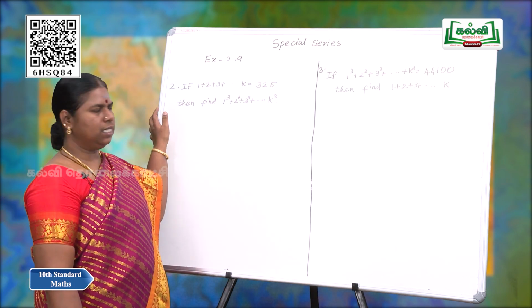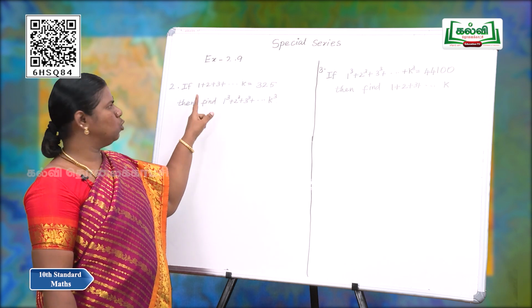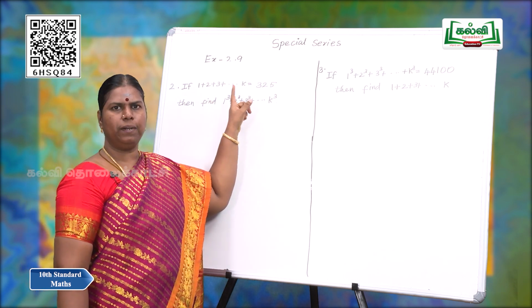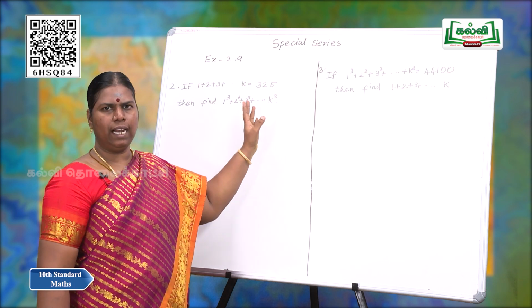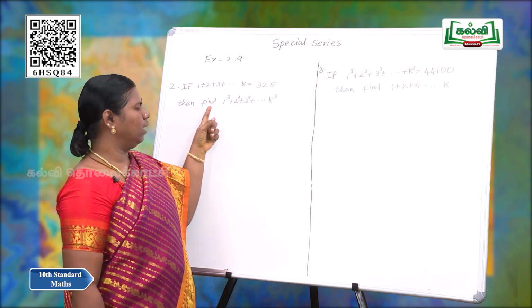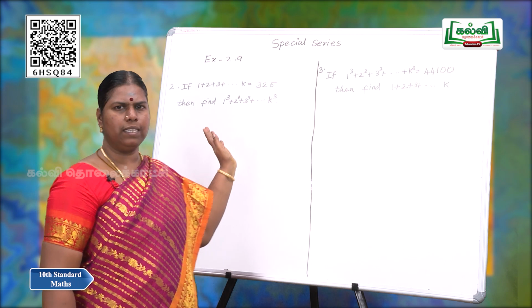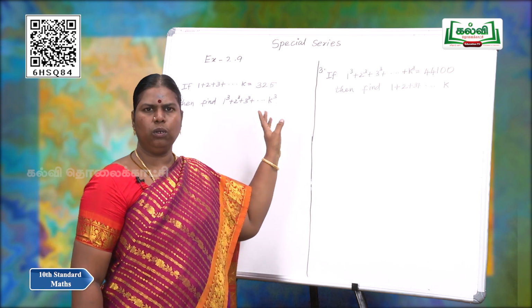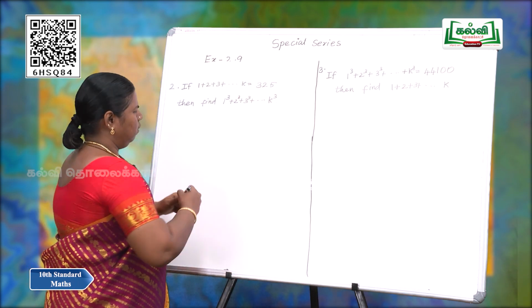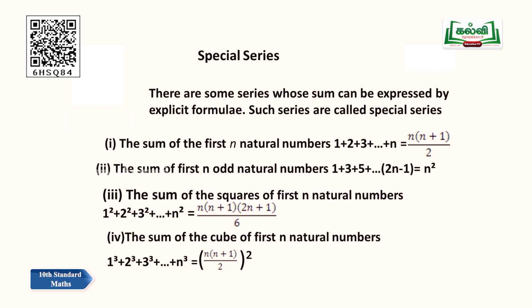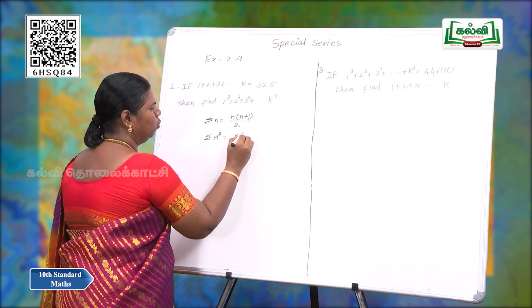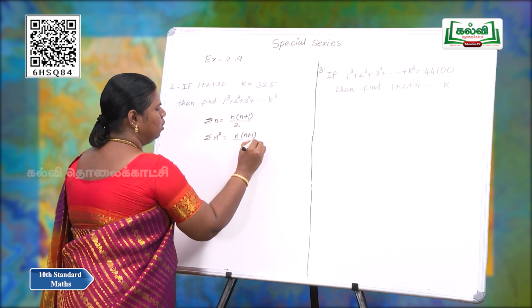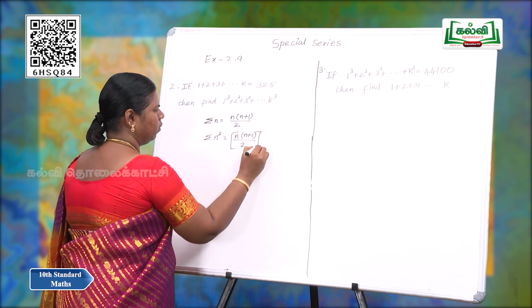The second question is, if 1 plus 2 plus 3 plus up to so on plus k is equal to 325, then find 1 cube plus 2 cube plus 3 cube up to so on to k cube. Here we have the formula sigma n is equal to n into n plus 1 by 2, sigma n cube is equal to n into n plus 1 by 2 the whole square.